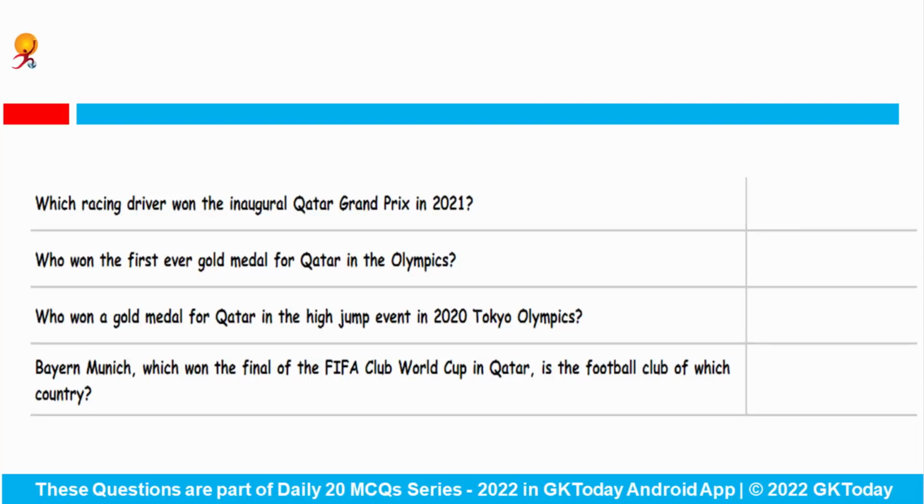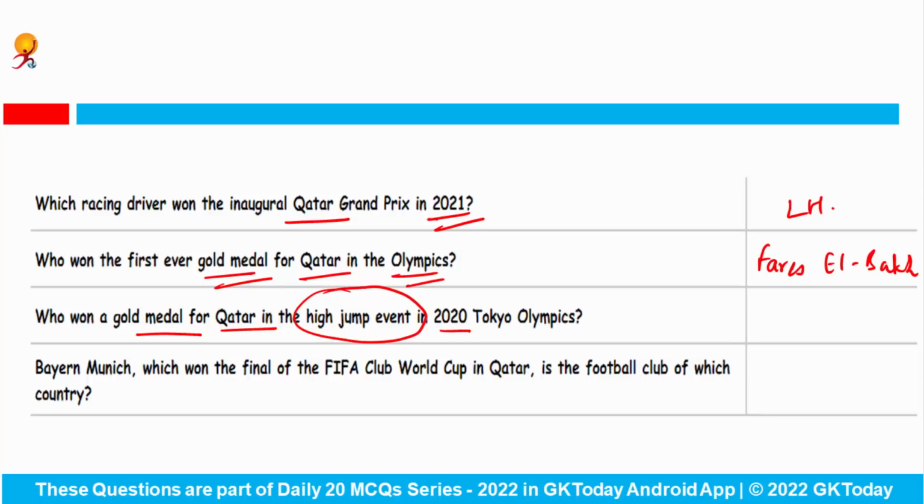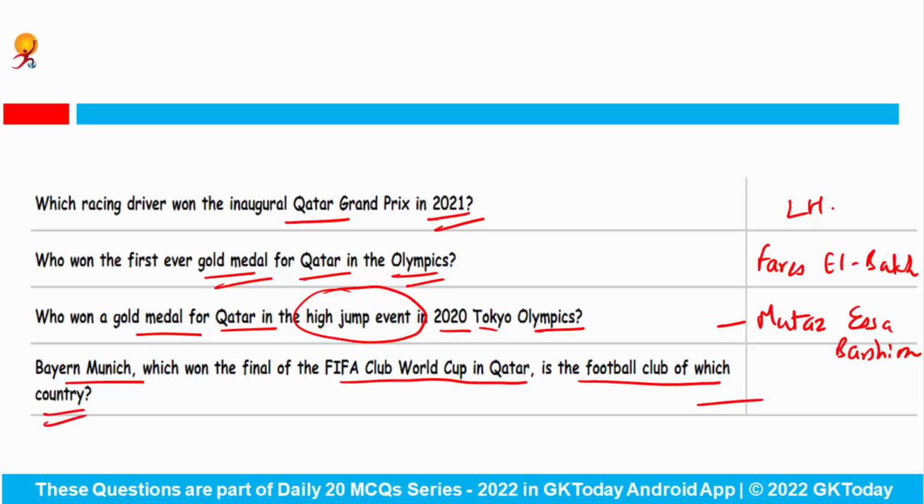First question says, which racing driver won the inaugural Qatar Grand Prix in 2021? Answer is Lewis Hamilton. Second is who won the first ever gold medal for Qatar in the Olympics? This is Fares El Bak. The next is who won a gold medal for Qatar in the high jump event in 2020 Tokyo Olympics? Answer is Mutaz Essa Barshim. Okay. Next question says Bayern Munich, which won the finals of the FIFA Club World Cup in Qatar, is the football club of which country? So this is the football club of Germany.